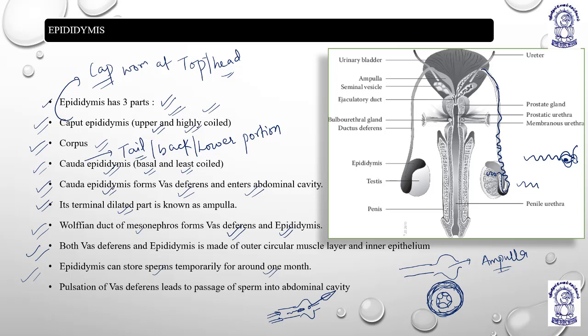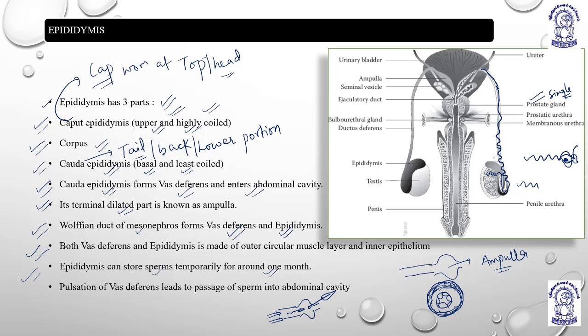Before the terminal portion of the vas deferens, means the ampulla, the accessory glands merge their secretions. Okay. So all the secretions, we have the glands: prostate gland. It is single. Single means what? One.